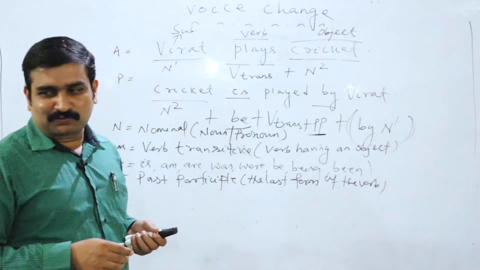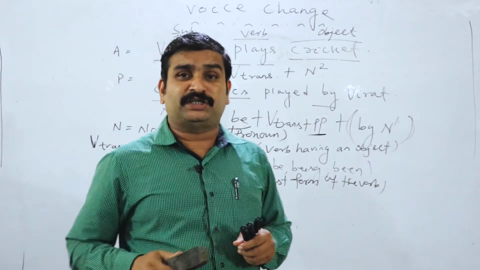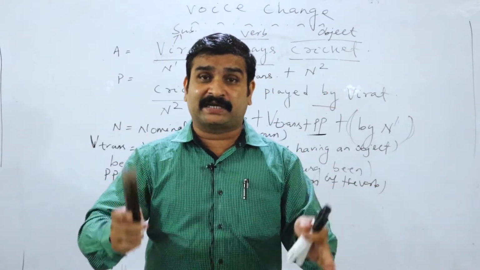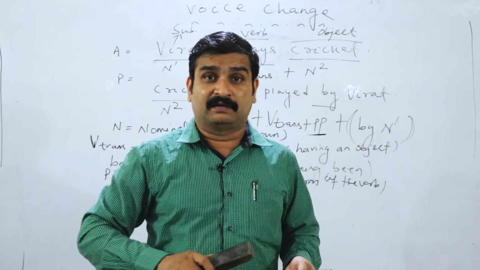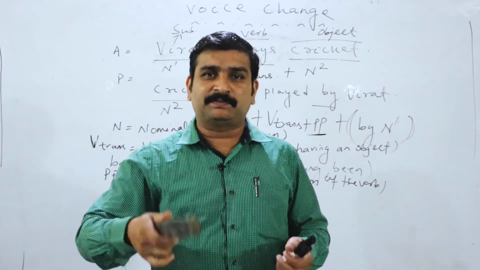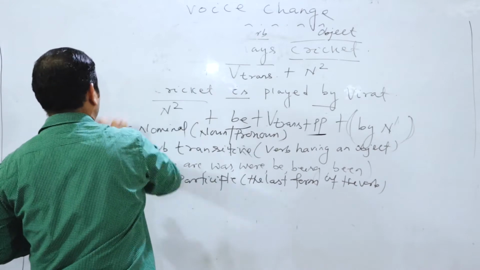Now I am going to give you another example of a WH question in active voice, and how that is converted. Maximum students, I challenge you, 90 to 99% of students fail here. They have problems converting active to passive. I am now giving that example. Now look online. The example is a WH word.